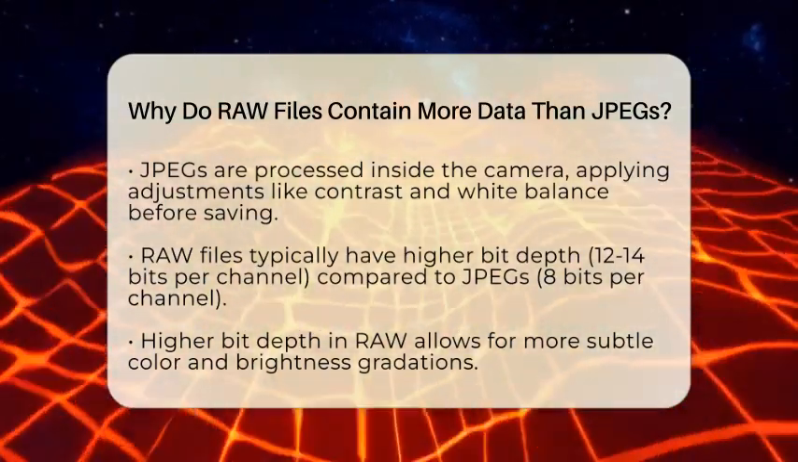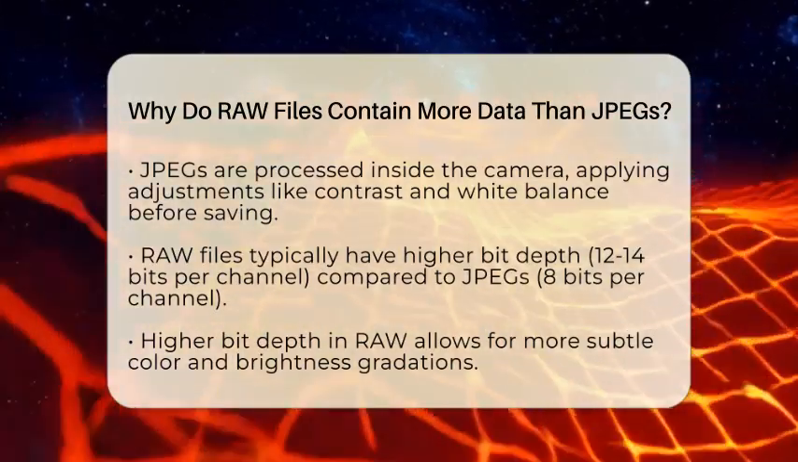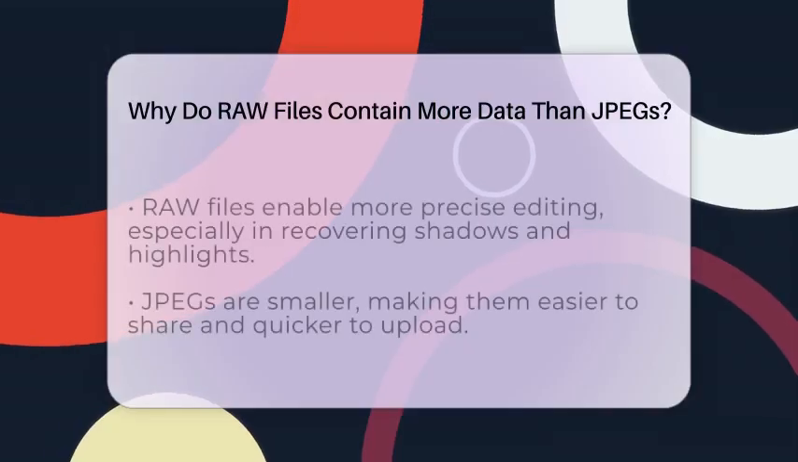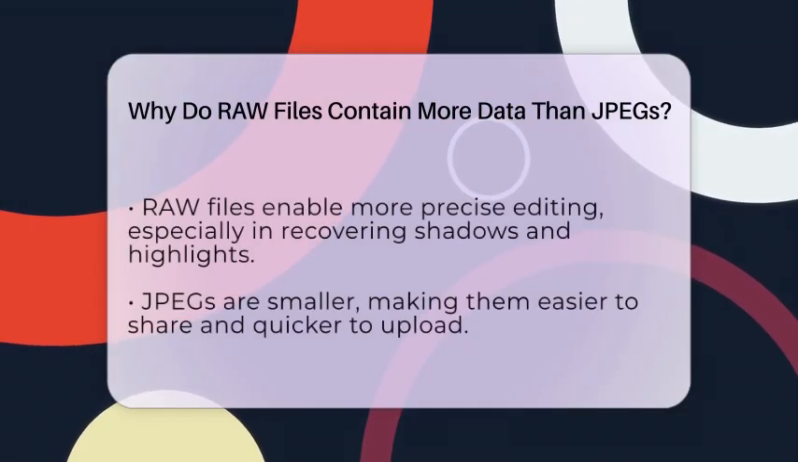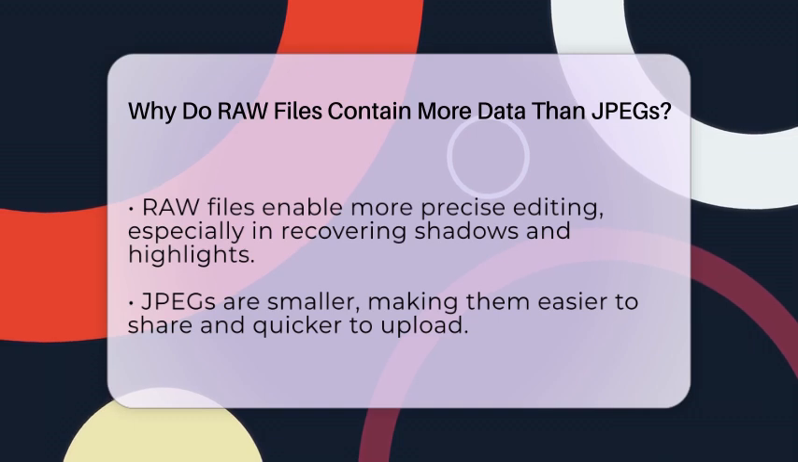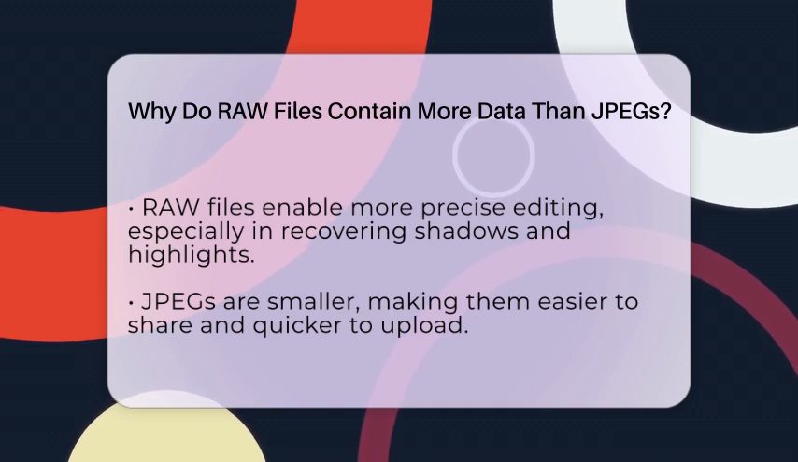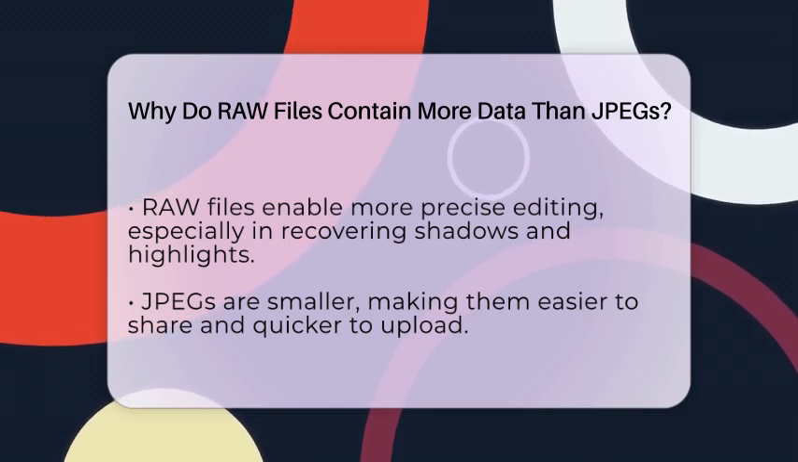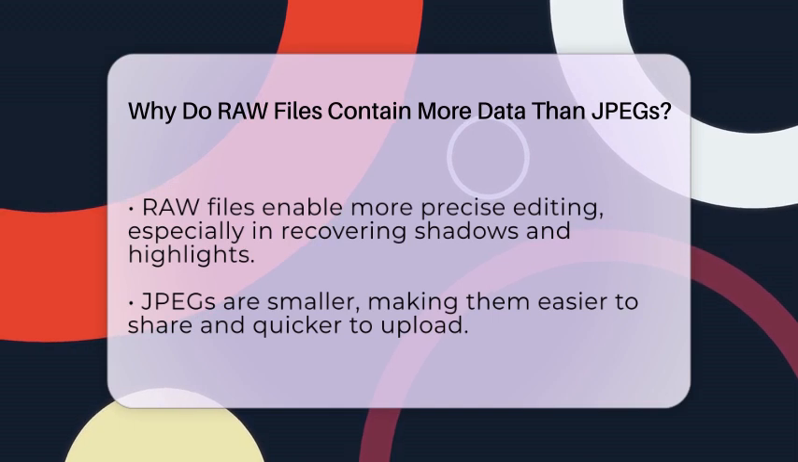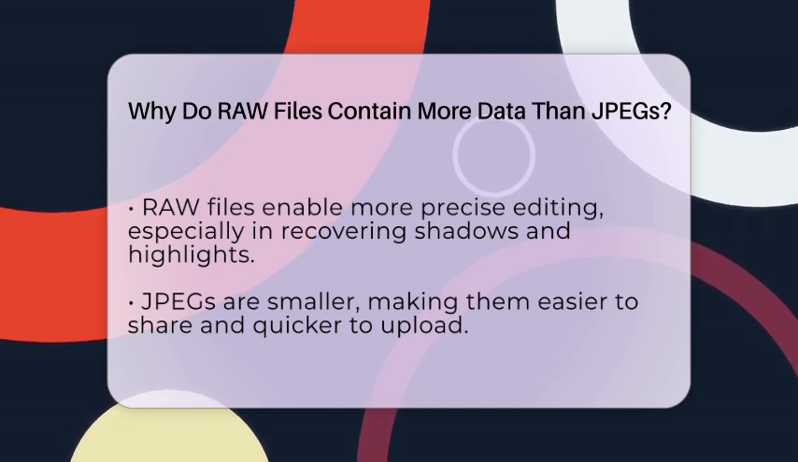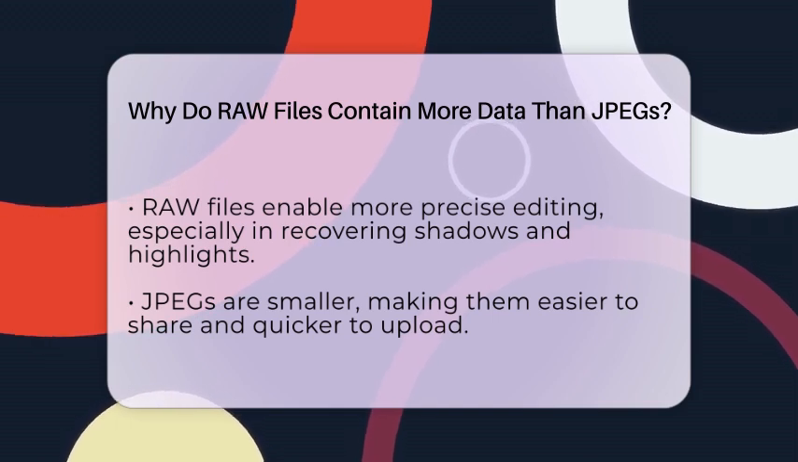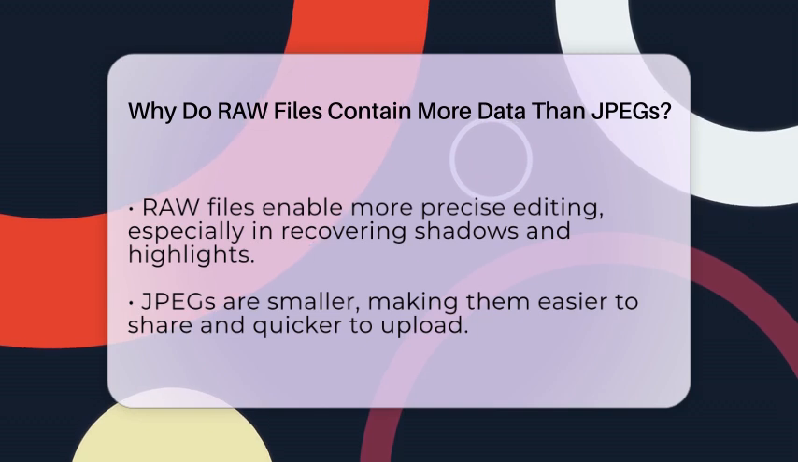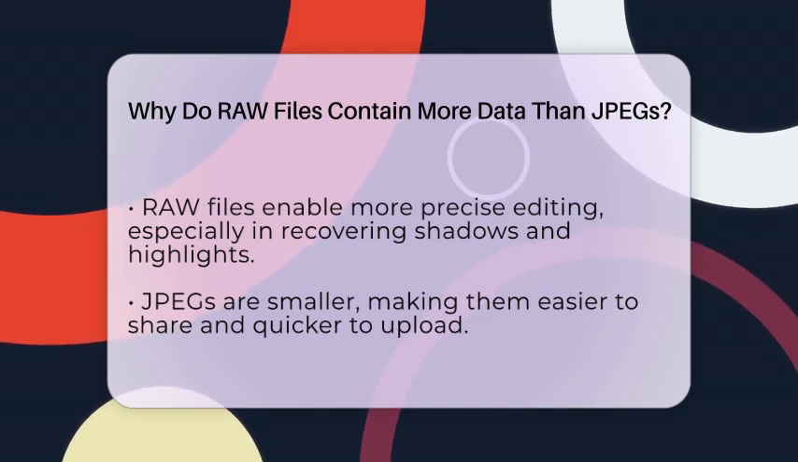The camera applies adjustments and then compresses the image using a lossy algorithm. This compression reduces the file size but also discards some of the original data, which limits how much you can edit later. Because RAW files keep all this unprocessed data, they tend to be much larger than JPEGs. For example, a 20 megabyte RAW file from a 24 megapixel camera might be 5 times larger than a 10 megabyte JPEG from the same camera.